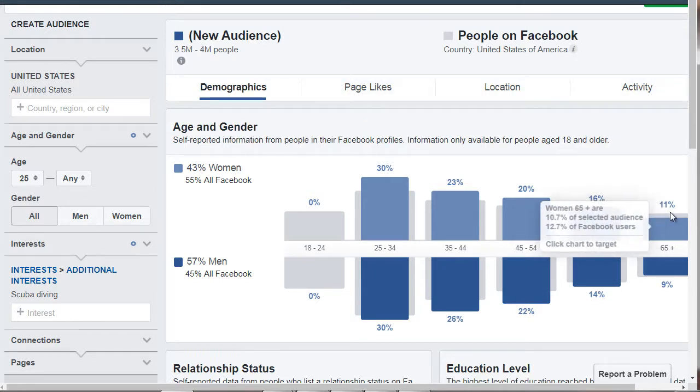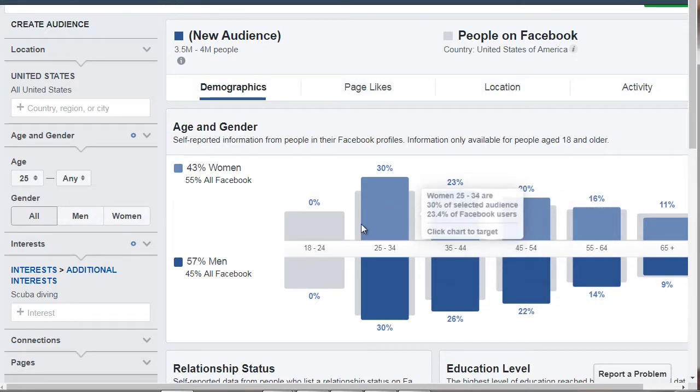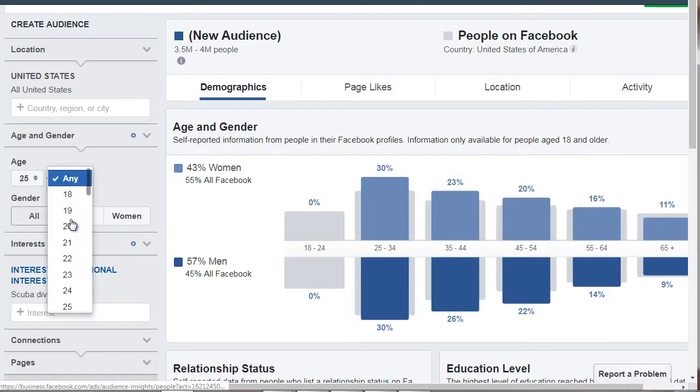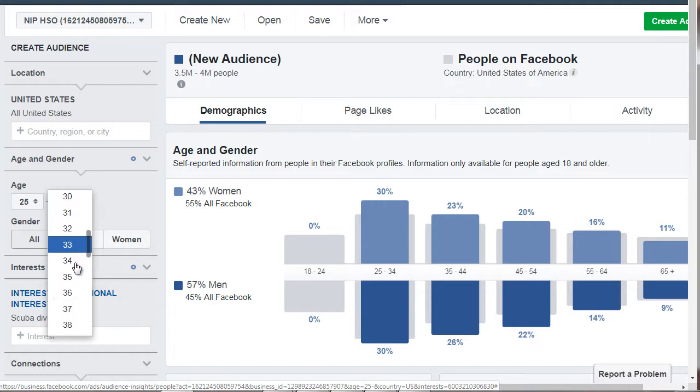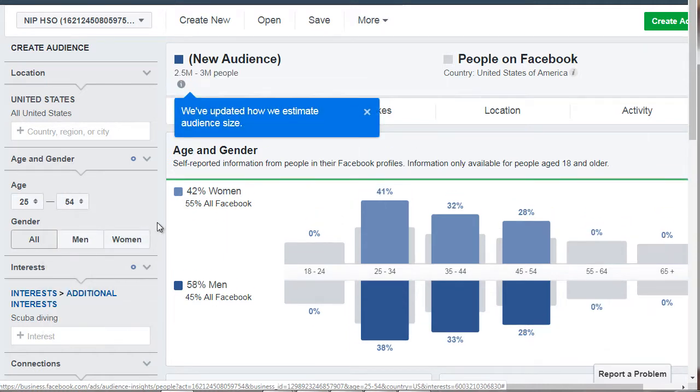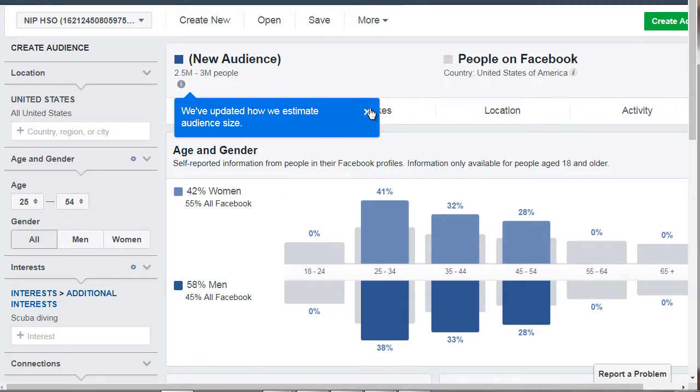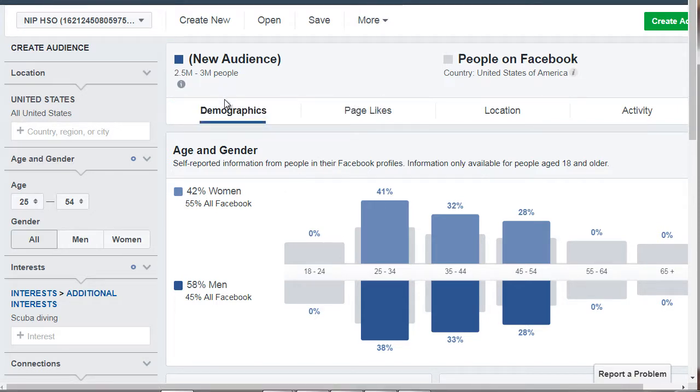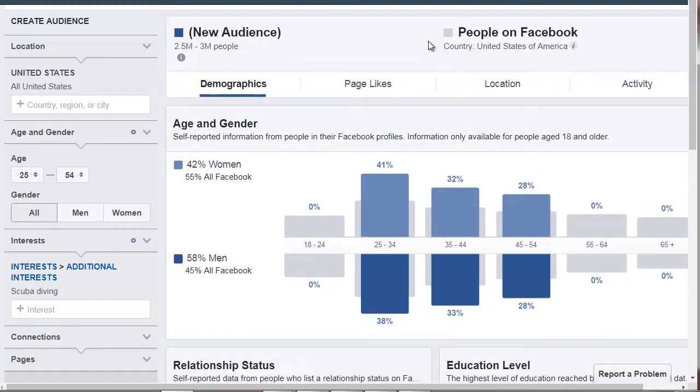So let's start with this group and end it at 54. Now we have about 2.5 to 3 million. So let's click on page likes.